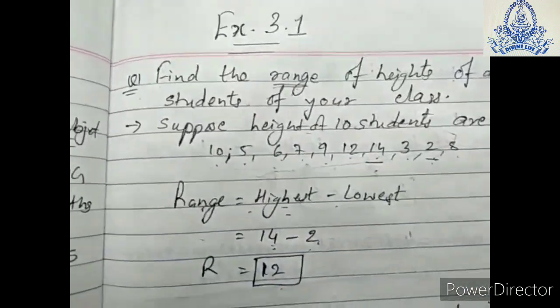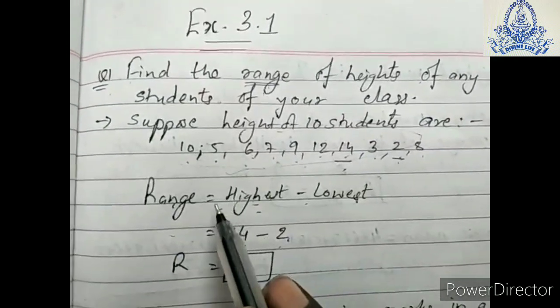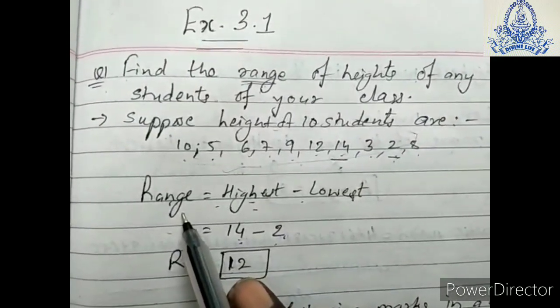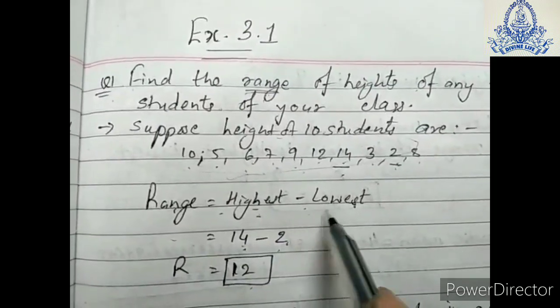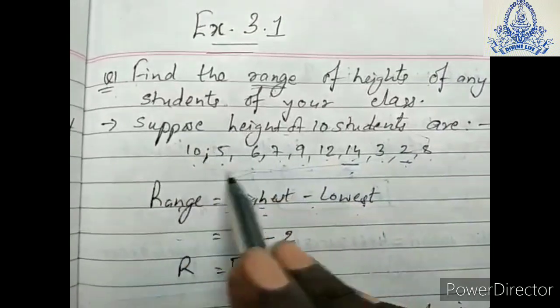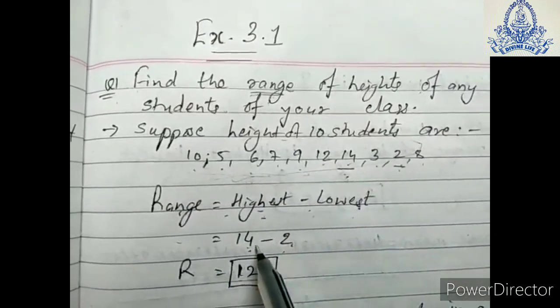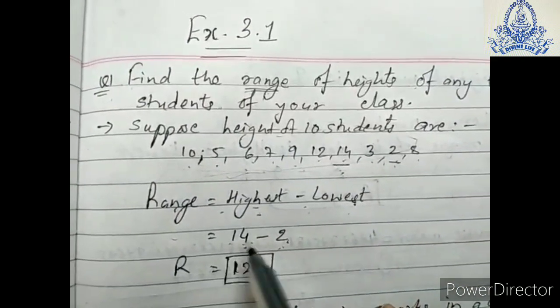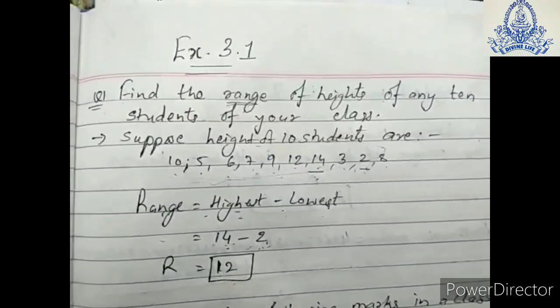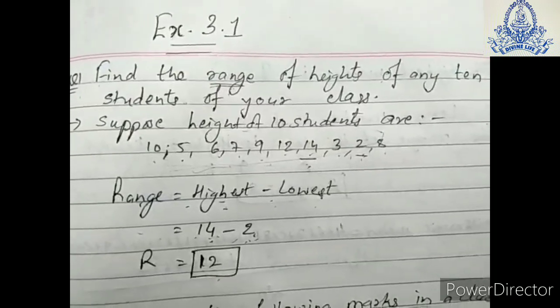So for finding the range, you have to learn the formula, and you have to remember that the range formula is highest observation minus lowest observation. Whichever data is given in the question, like here we have taken the heights of 10 students in a class, highest height is 14 and lowest is 2. So we will subtract both of them, and we get 12 centimeter or 12 meter as the answer, right?